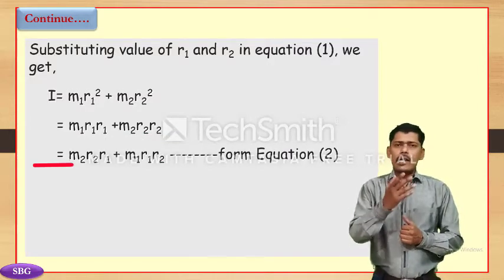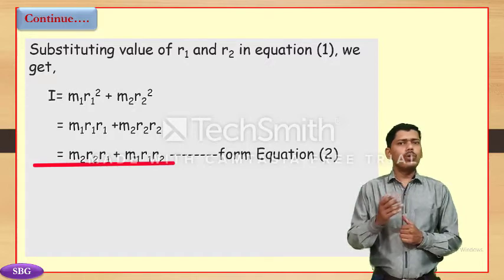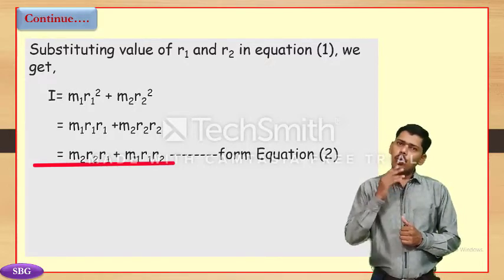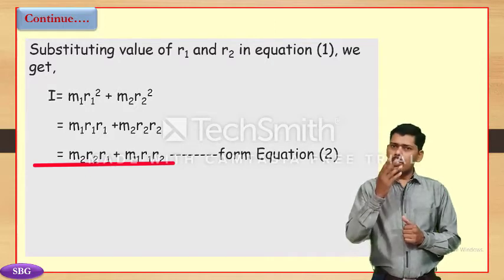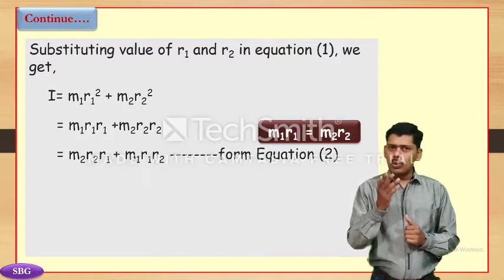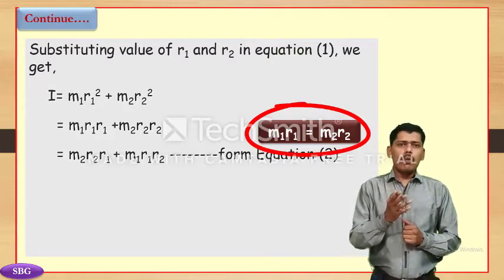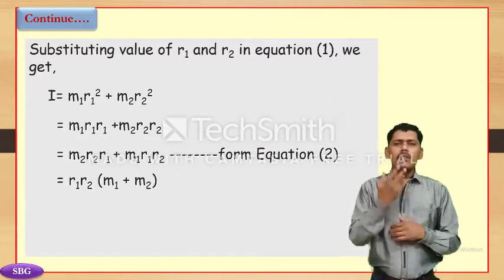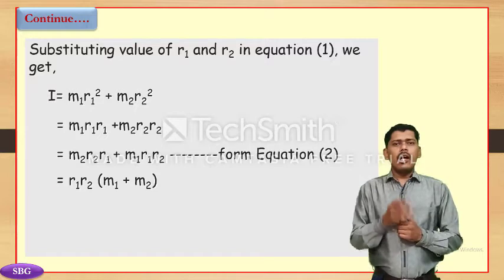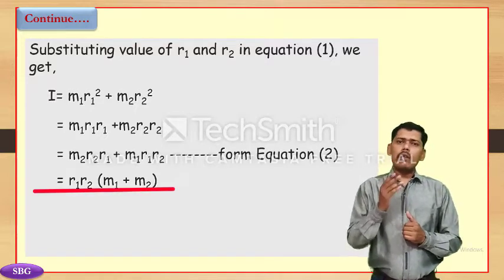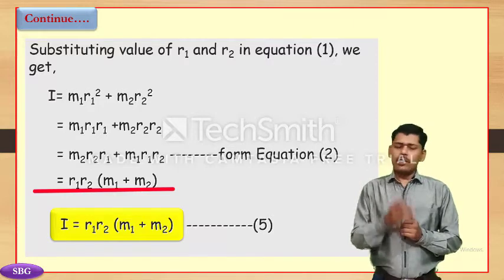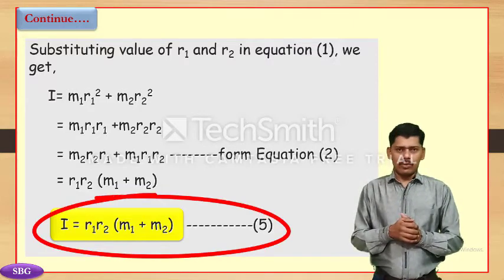Now we can write I is equal to m2 r2 into r1 plus m1 r1 into r2. From equation 2, m1 r1 is equal to m2 r2. Then after rearranging, we can write I is equal to r1 r2 in bracket (m1 plus m2), and this is equation number 5.